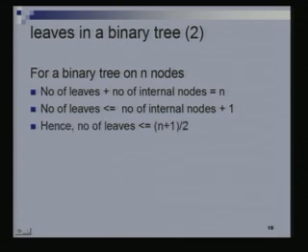So I will just rearrange this. This implies that the number of leaves is less than or equal to (n plus 1) by 2. Right? What have I done? I have just used that the number of internal nodes is greater than or equal to the number of leaves minus 1. So I replace that here, and so I get that the number of leaves is less than or equal to (n plus 1) by 2 for any binary tree.